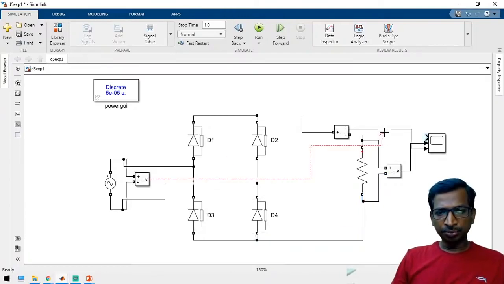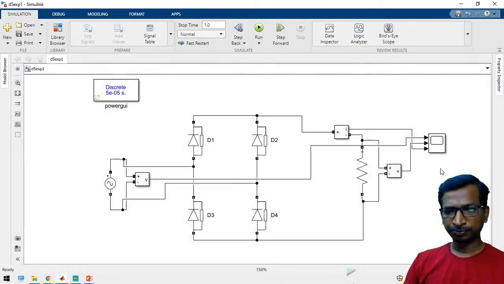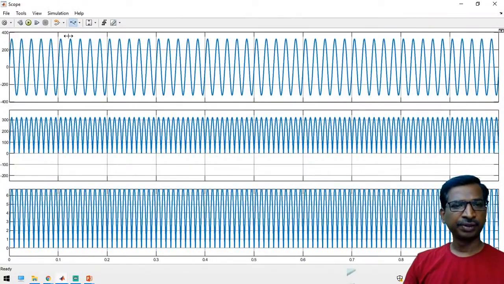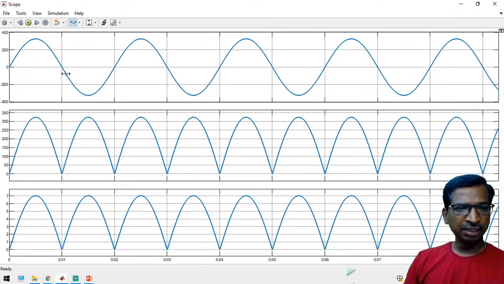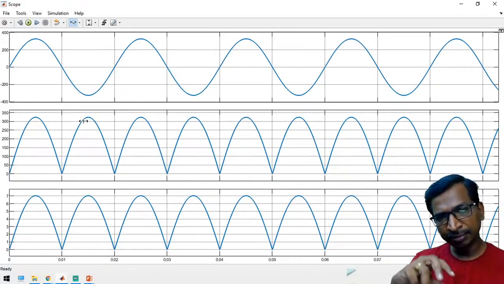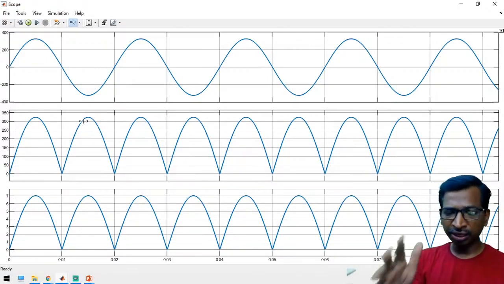So just connect input and then output. This is a simple circuit, you can connect. See here, the input is fully AC voltage, the output is a fully controlled output voltage. The current is a similar thing. Earlier it was 0 voltage for the negative period. Now it is a fully rectified output voltage. Like that we can build our own rectifier, and we can develop an uncontrolled rectifier also.